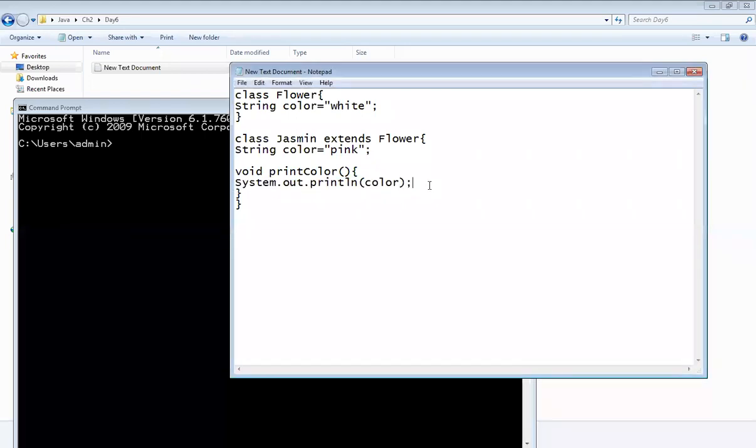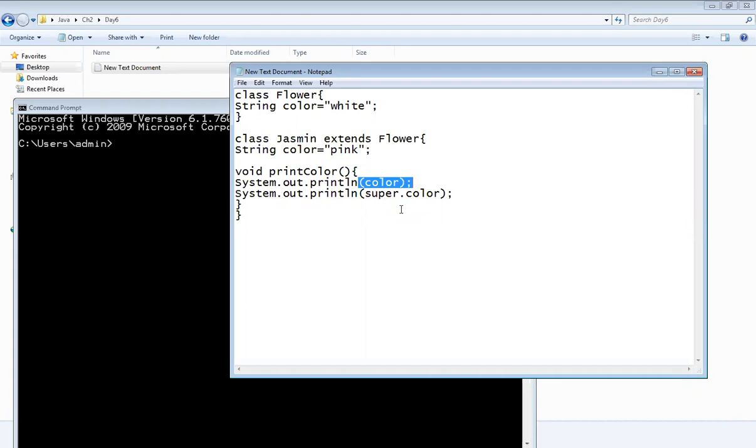I will first write the complete program. You have to also write from your side. Just go for execution and check whether you will get the correct answer or not. Okay, now super dot color. Whenever I apply the super keyword before the variable, it goes for the parent class. Now here white is fetched, and for the other one pink color is fetched. This is the use of the super keyword. If I do not use the super keyword, it cannot fetch the parent class property. It just fetches the child class properties only. That's why we are using the super keyword in our program.